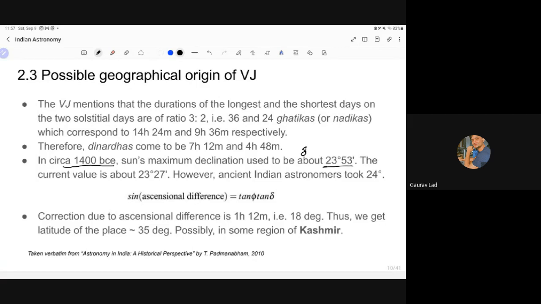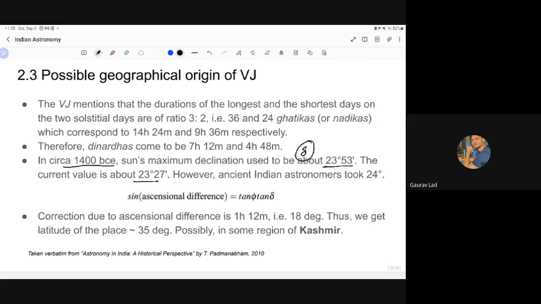This is mentioned, and the current value is about this. The sun's declination is obviously going to change due to the precession of the equinox, which we will discuss in some later lecture. To truly understand the genius of this, you need to take an entire course in astronomy. But I'll just give you a rough idea. I'm just telling you the formula in this case.